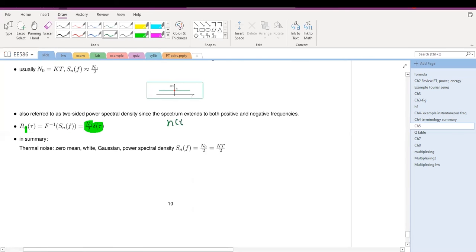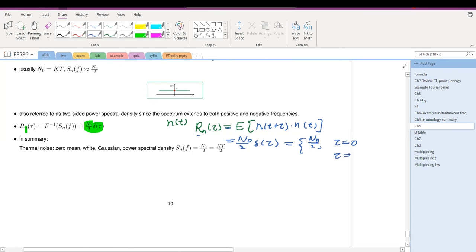R_n(tau) equals the expectation of n(t plus tau) times n(t), and this equals N naught divided by 2 times delta(tau), which means it equals N naught divided by 2 when tau equals 0, and when tau does not equal 0, it equals 0.